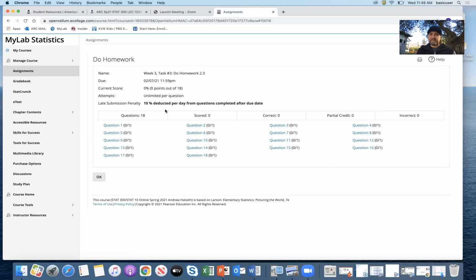And that's per question. So if you got 17 of the questions done before the deadline and you just didn't get to 18 yet, and you do that on the Monday after the due date, then you'll get 90% credit for that one question. So it's not a whole lot of deduction there just for that one question. So definitely still do it. Just do it soon because it's 10% per day. All right, you're on the clock after that deadline passes. Okay, let's take a look at a question.